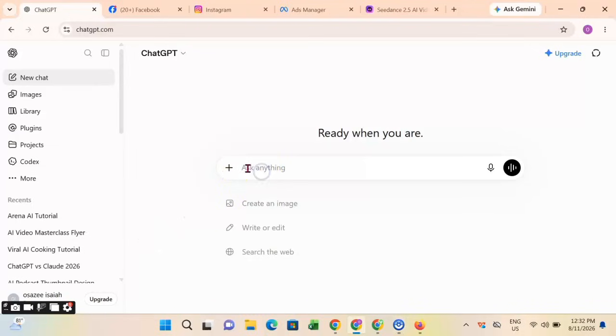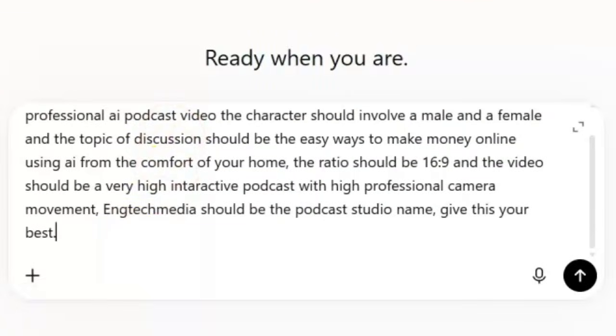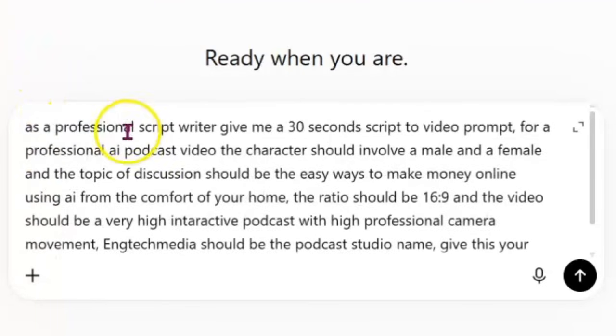All right, so the first thing I want to do is to go over to our ChatGPT. I already have my prompt, so I'll paste my prompt here. You don't need to bother yourself about this prompt. If you check the comment section, there's a pinned comment there. You can just go there and join my Telegram channel. You gain access to all the prompts that I'm using. Also, you can check the description. You will see the link there to my Telegram channel.